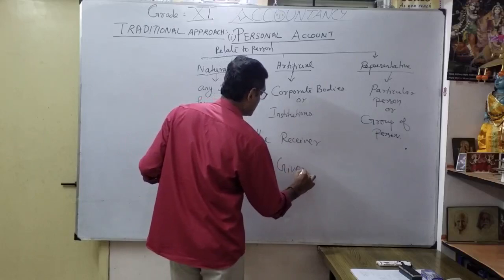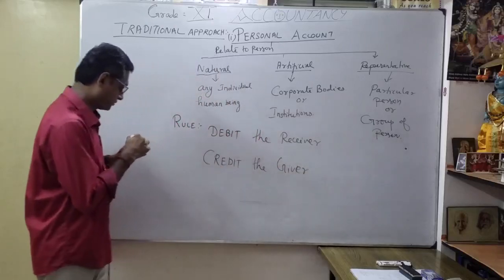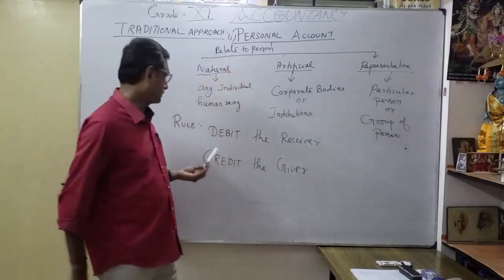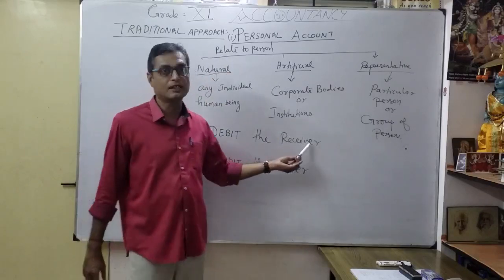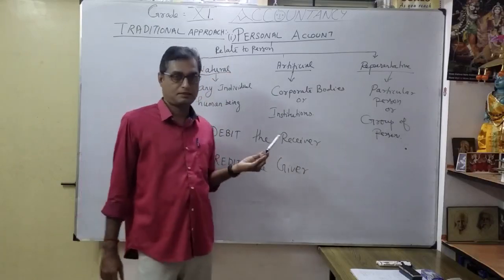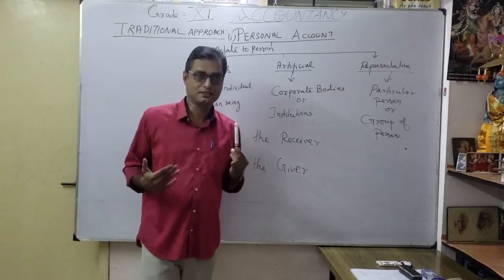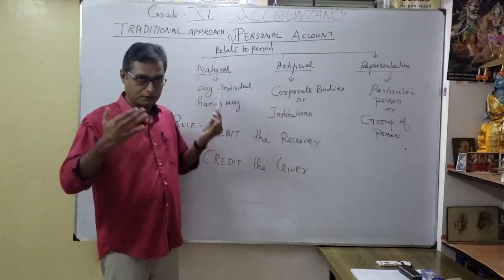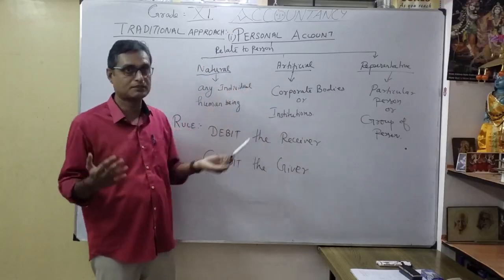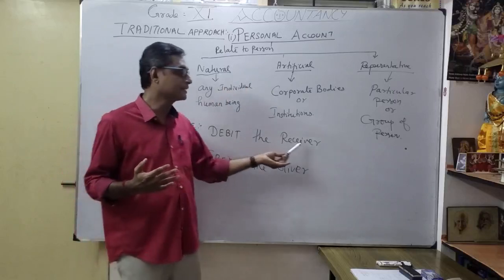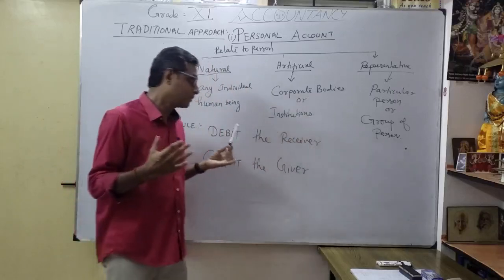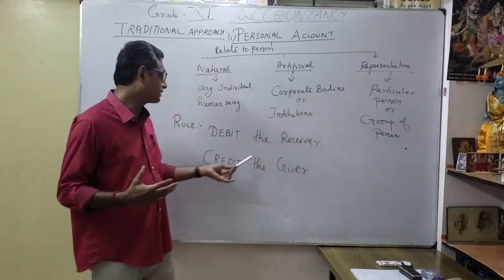That is the important rule about the personal account. Repeat once again: debit the receiver, credit the giver. The person who receives anything, you put debit. Suppose the personal account is related to a particular person, you can say debit the receiver. The person who gives is called credit the giver.